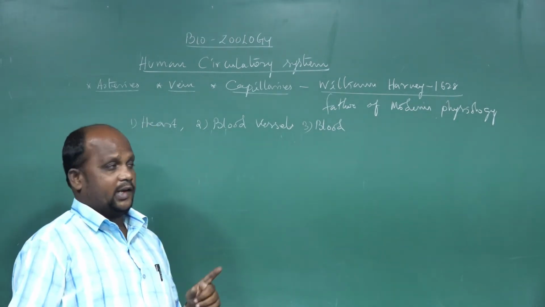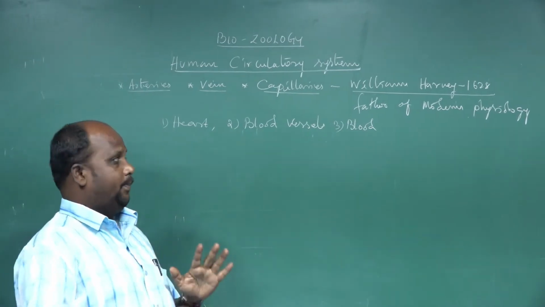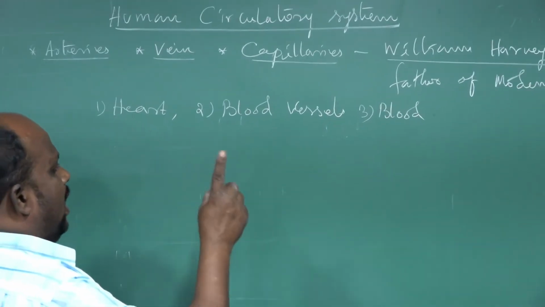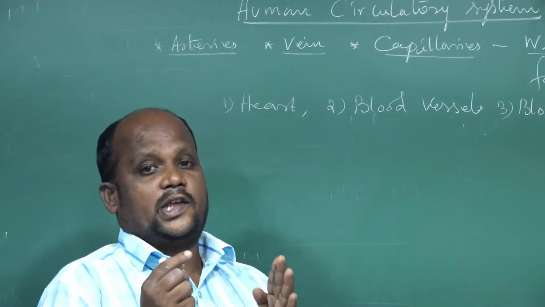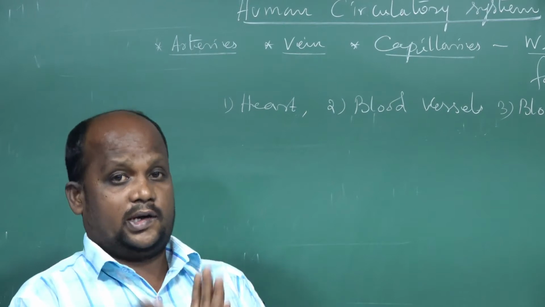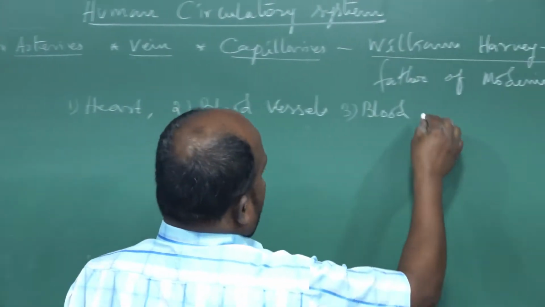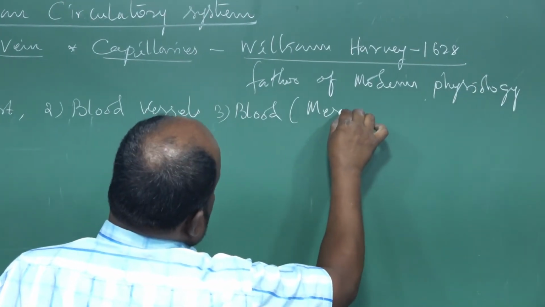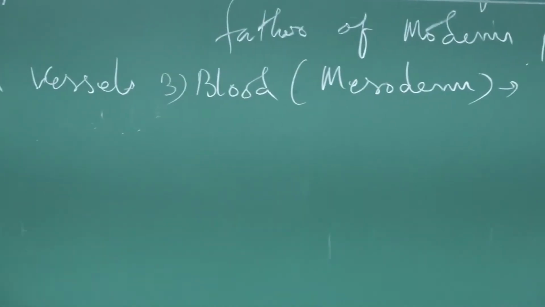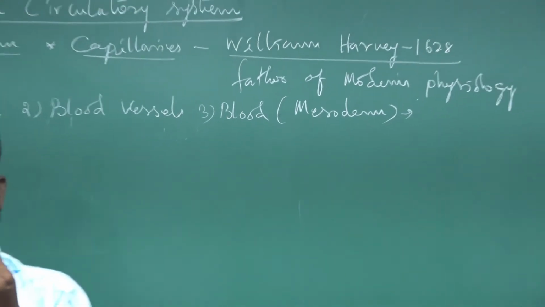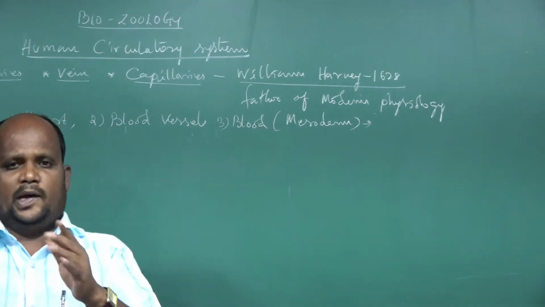The next point: I told you the important organs of the human circulatory system are the heart, blood and blood vessels. In the circulatory system, all the tissues and organs originate from the mesoderm. What is the meaning of mesoderm? Mesoderm is the middlemost layer of the primary germ layers.